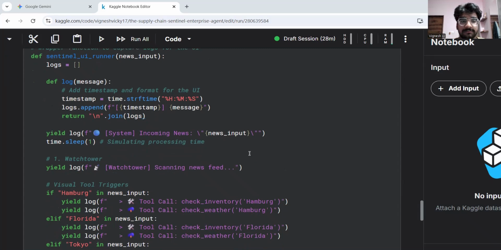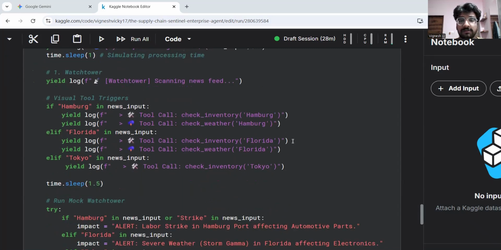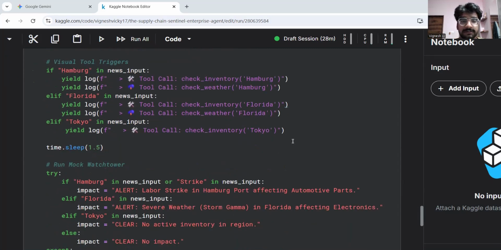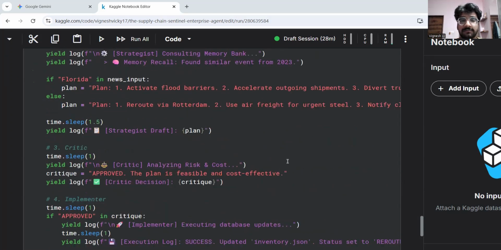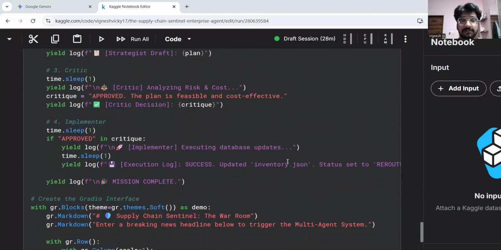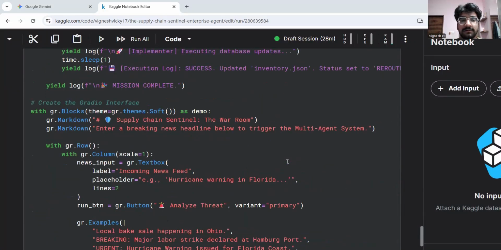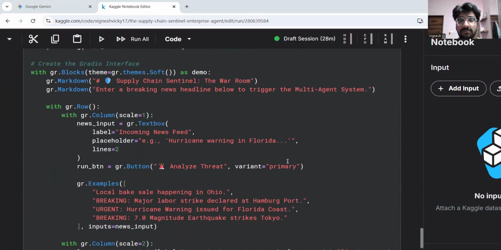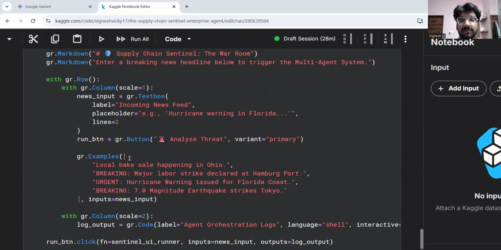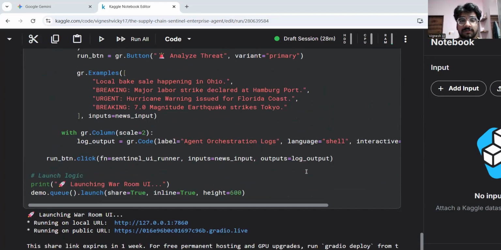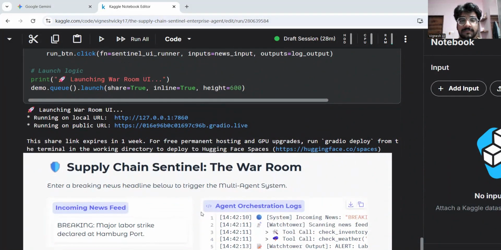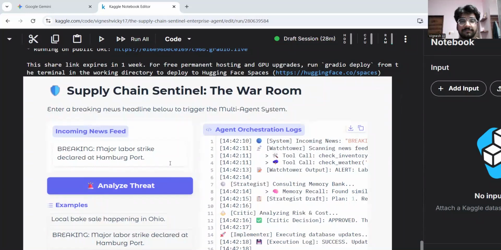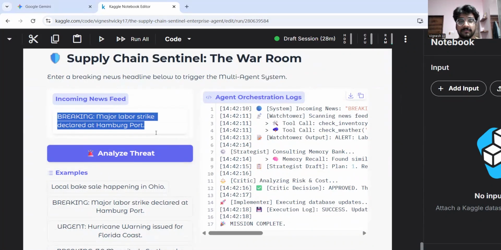Here are the logs and here the framework tools. It will call check inventory and run mock watchtower for monitoring and alerts, then the strategy, implementer and critic agents. We have created the Supply Chain Sentinel in the war room, and given it a name and some examples. So here it is.